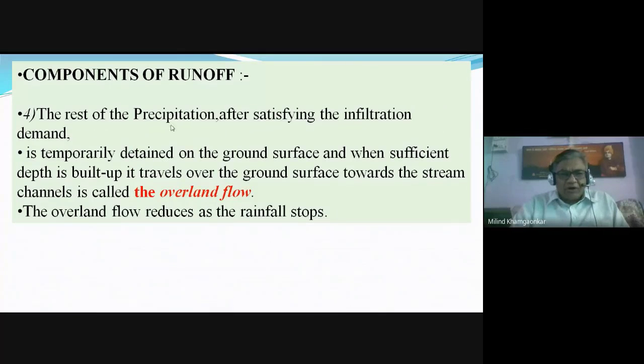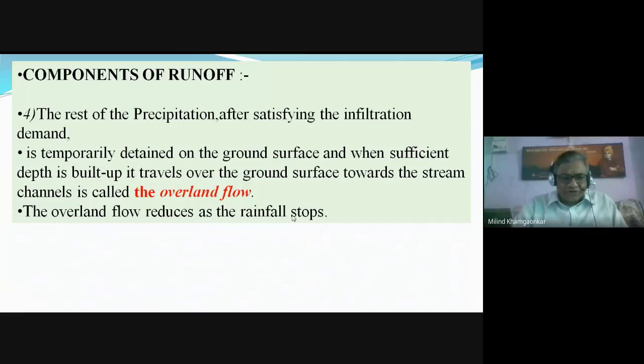And the remaining water, after it satisfies the need of the top soil saturation, flows over the ground and is called the overland flow.